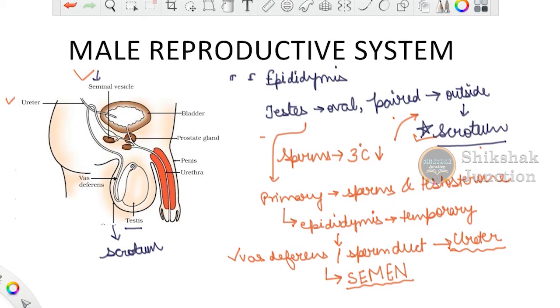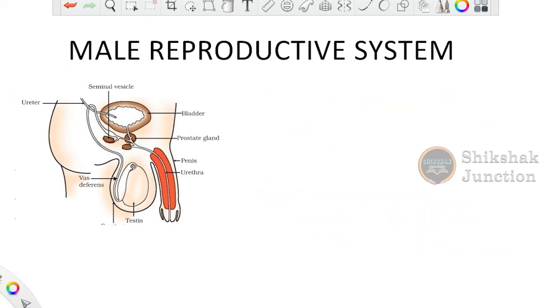ठीक है, अब मैं यहाँ पर इसको हटा रही हूँ so that you can understand what it is. This layer I am going to rub it out and I am going to write it here itself. ठीक है। अब देखो क्या देखा था हमने, ये जो सीमेन है हमारा, this semen is important, why? Because it provides the nutrition and it also helps in the sperm motility, and sperm motility is important because it has to reach the female gamete for the fertilization process.